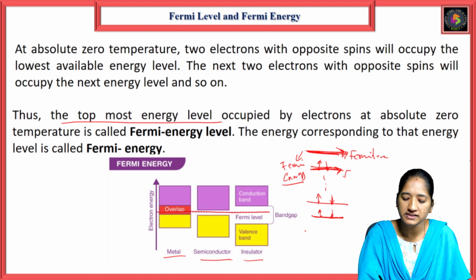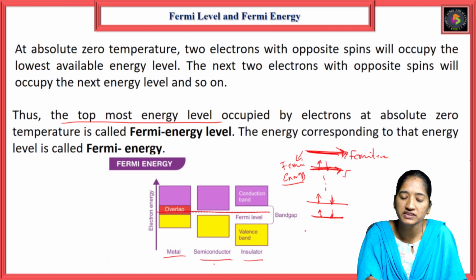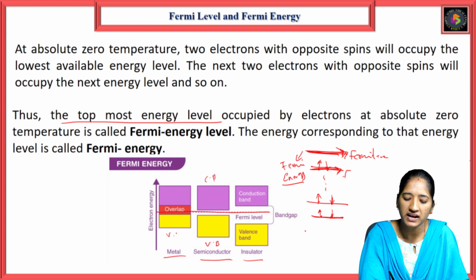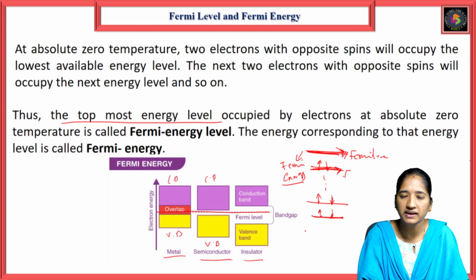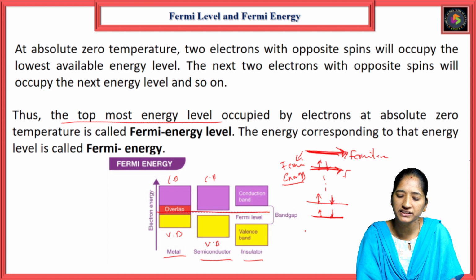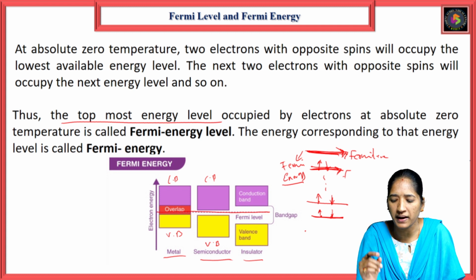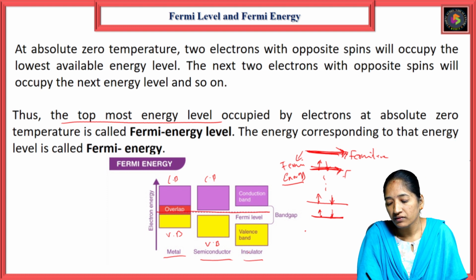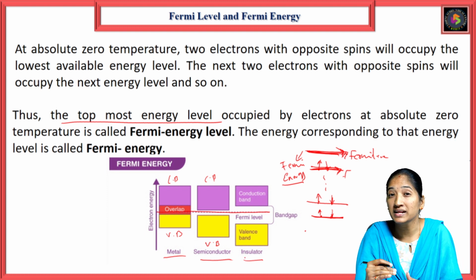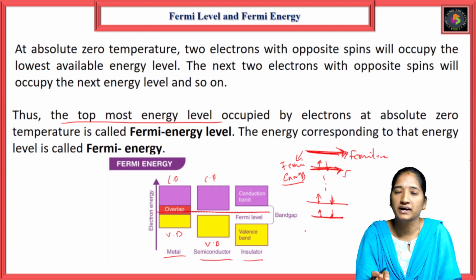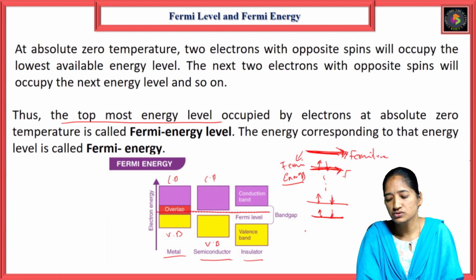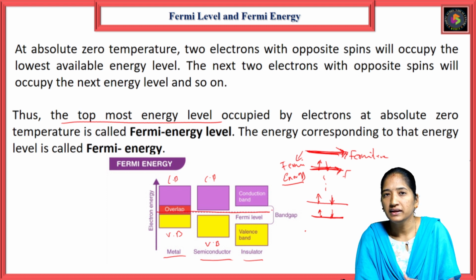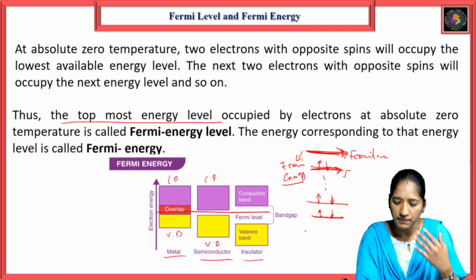If you take the semiconductor, the Fermi level lies in between the valency band and the conduction band. In metals, the valency band and the conduction band overlap each other. In a semiconductor, the valency band and the conduction band are separated by a band gap. In the insulator, the band gap between the valency band and the conduction band is larger compared to the semiconductor. So the Fermi level lies in between the conduction band and the valence band.